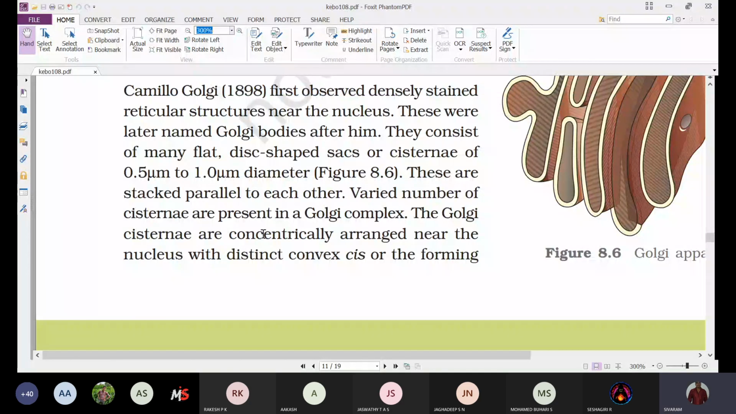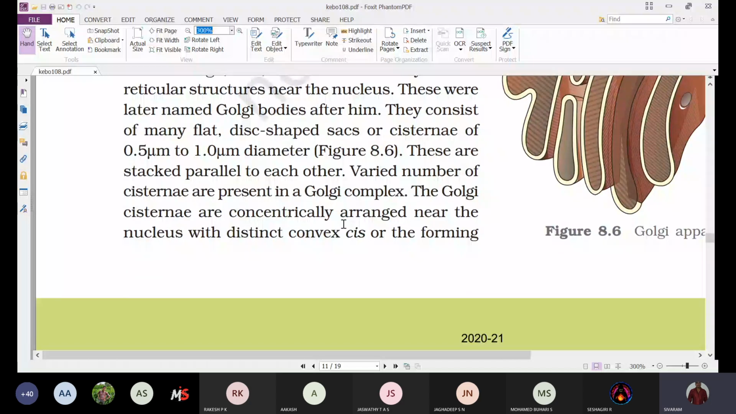And next, the number of cisternae varies from one Golgi complex to another Golgi complex. So a varied number of cisternae are present in a Golgi complex. That means we will find sac-like structures differing in number in different Golgi complexes.